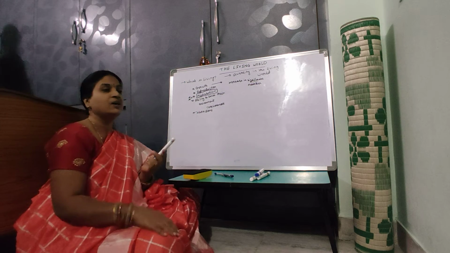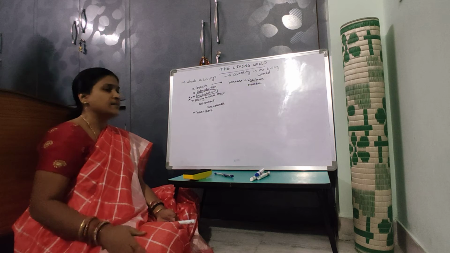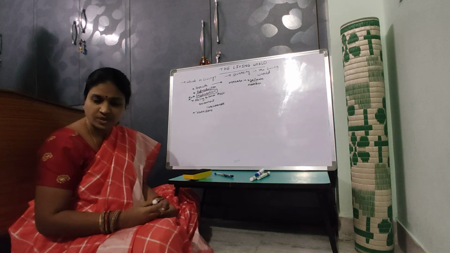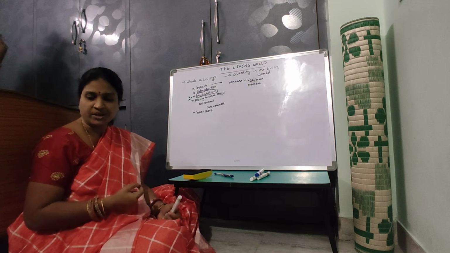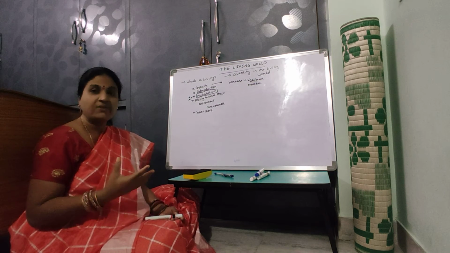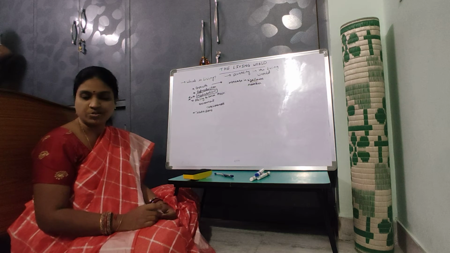This particular thing is called irritability. The external factors can be light, water, temperature, and pollutants. All these are the external stimuli to which living organisms show their responses.